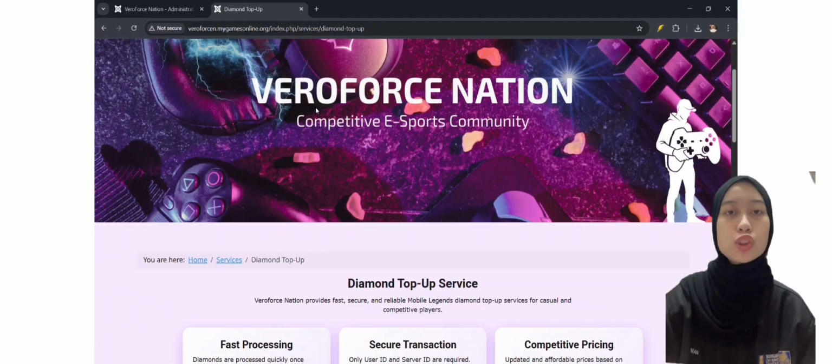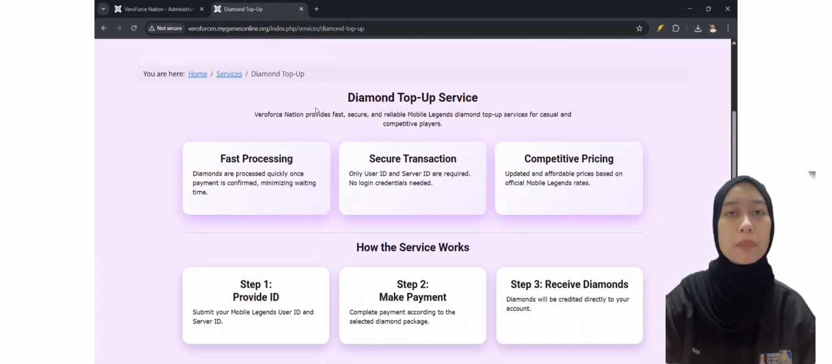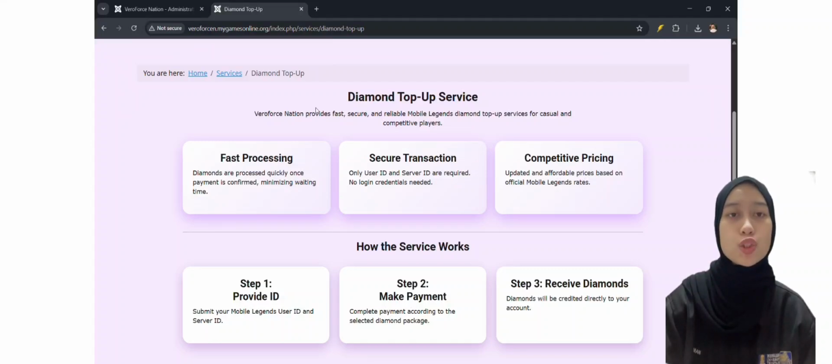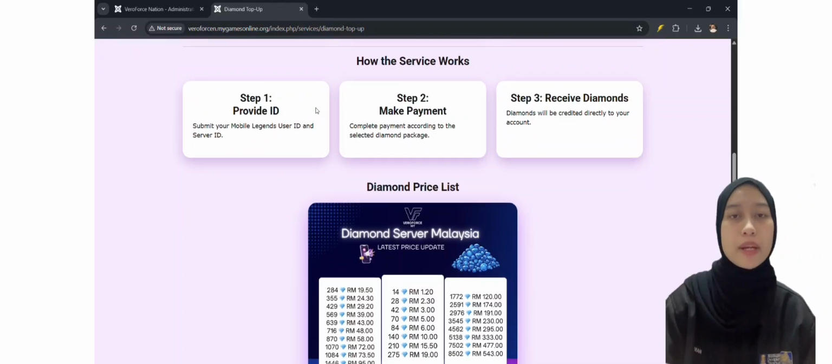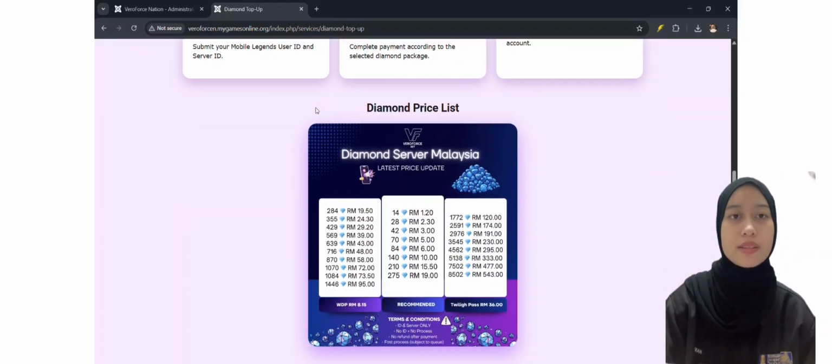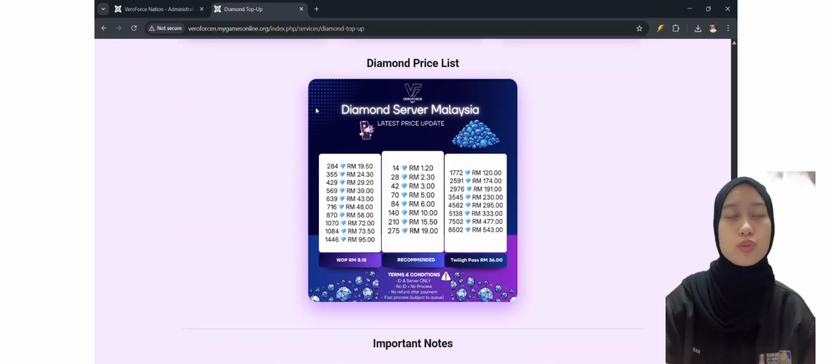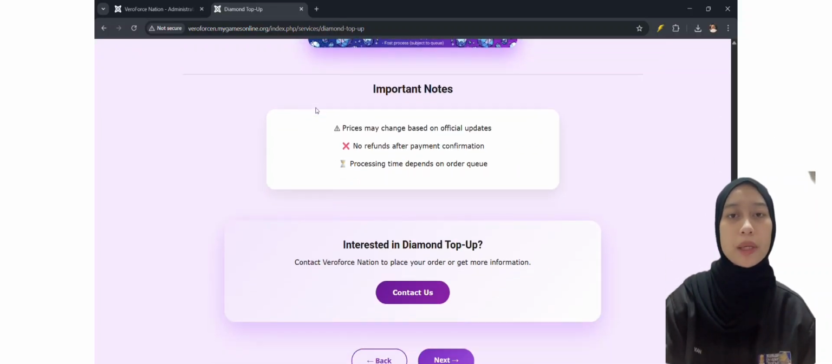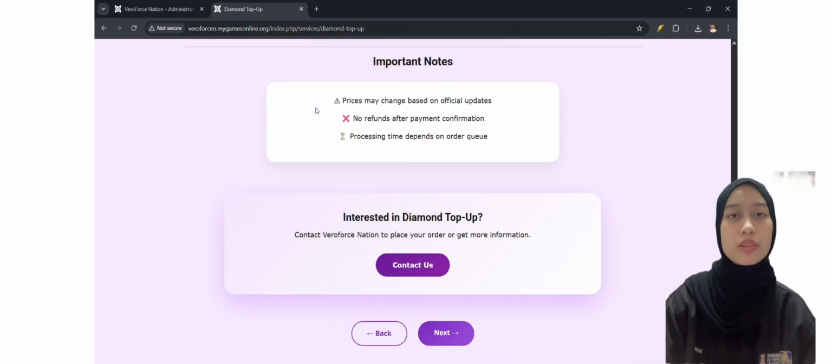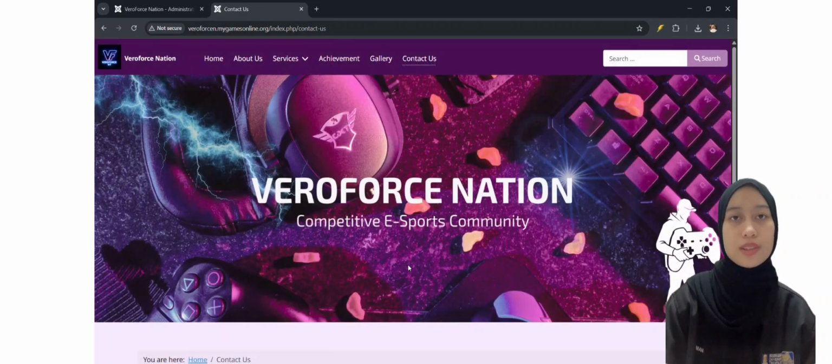Next is the Diamond Top-Up page. The Diamond Top-Up page is a dedicated service page created as a separate article in Joomla. It includes detailed information about the top-up process, benefits, and usage guidelines. The purpose of this page is to explain the service clearly and direct users to the contact page for further actions or transactions. So, the Contact Us button will link to the Contact Us page.